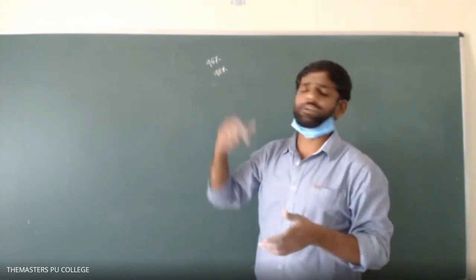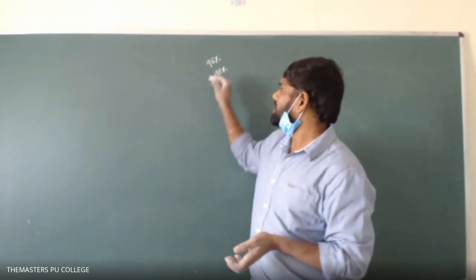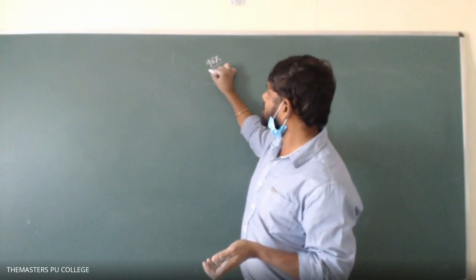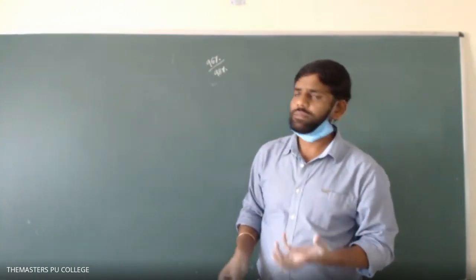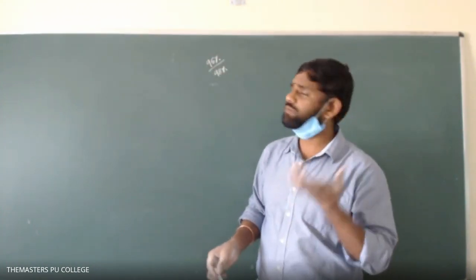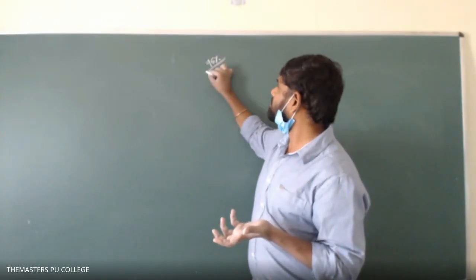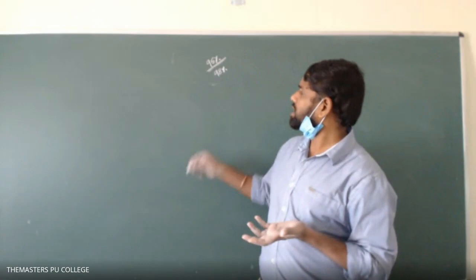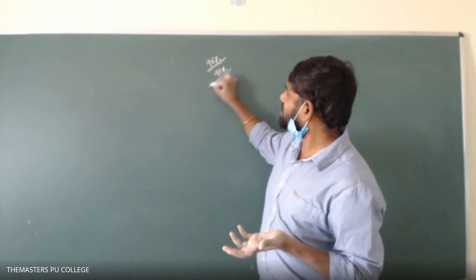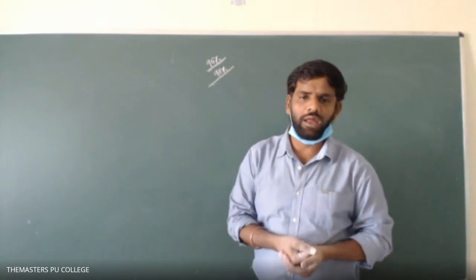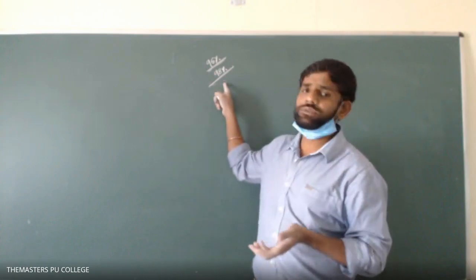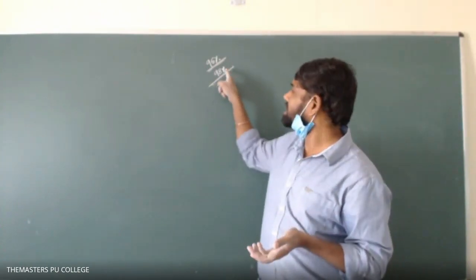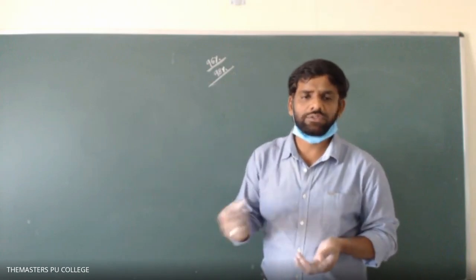So if a material is coated with lamp black, that body absorbs 96% of the radiations incident on it. Similarly, if any material is coated with platinum black, it absorbs 98% of the radiations incident on it.